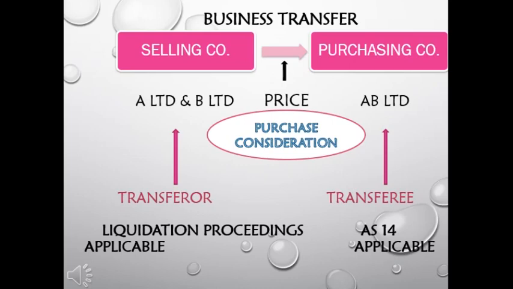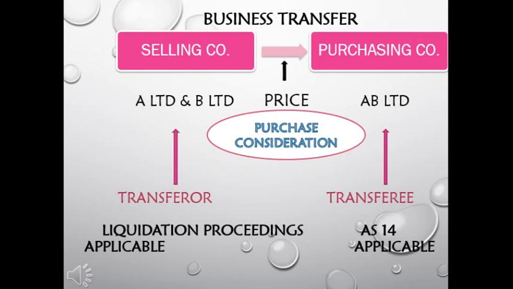So here in transferee company, the main amalgamation is happening. The accounting standard 14 is applicable to the transferee company, and in the books of transferor company we have to close these books. So the transferor company is getting liquidated.